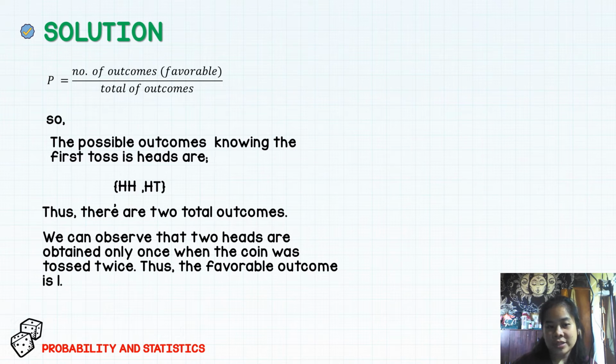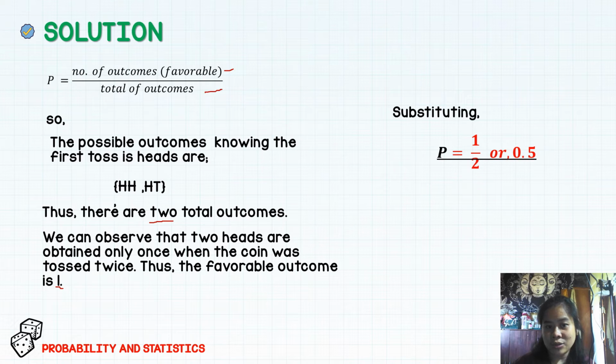With that, since we already have two total outcomes and one favorable outcome, we can then substitute that into the formula, wherein the favorable number of outcomes is 1 and the total number of outcomes is 2. Thus, the probability is 1/2 or 0.5. That's all, and I hope you learned something.